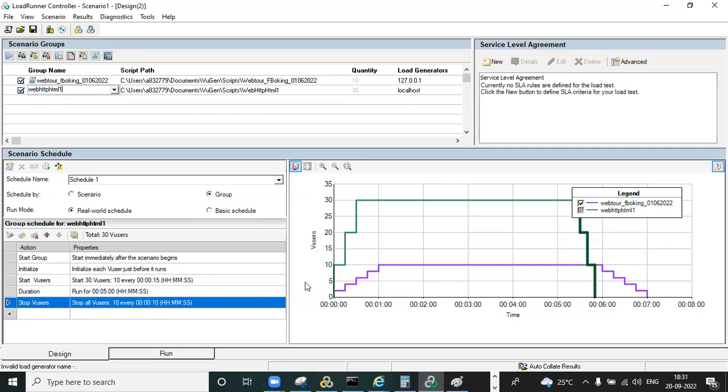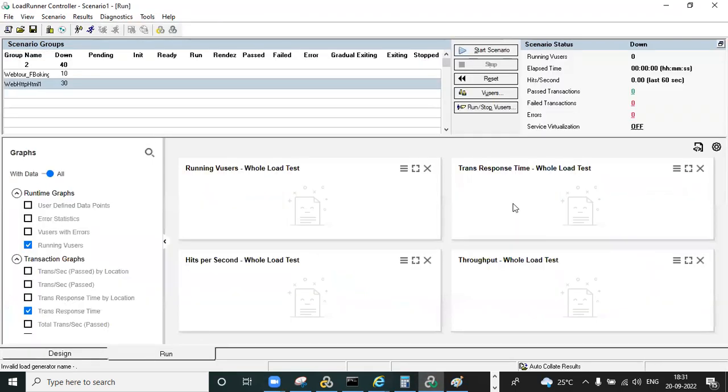Okay, got it everyone? So you need to design the scenario like this. After the design is completed, next we go to the run, and in the run you can observe the scenarios you selected. All will be displayed here, one with 10 users, one with 30 users, and each one's state will be shown.